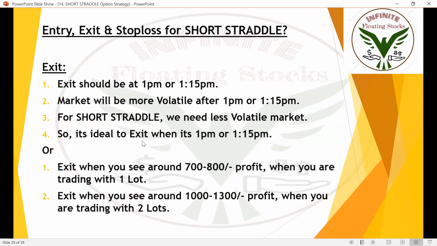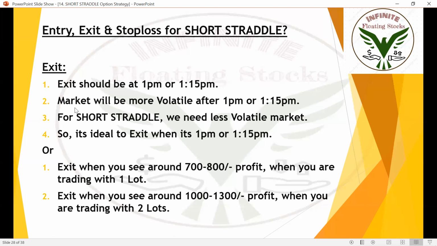And exit point. Exit should be around 1 p.m. and 1:15 p.m. You already know this because I have already explained it in the short triangle option strategy. The entry time and exit time are the same for short triangle and short straddle. Exit should be at 1 p.m. or 1:15 p.m. because after 1:15 p.m. European markets will open and that will affect the Indian market, and Indian markets will be more volatile after 1:30. We need a less volatile market for this, so we need to exit before European markets open.